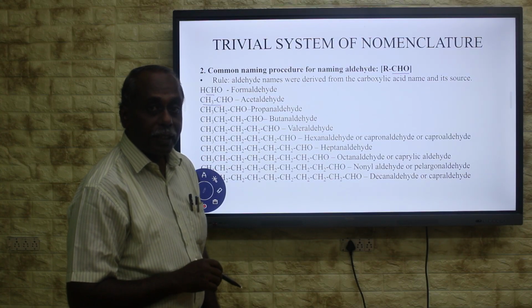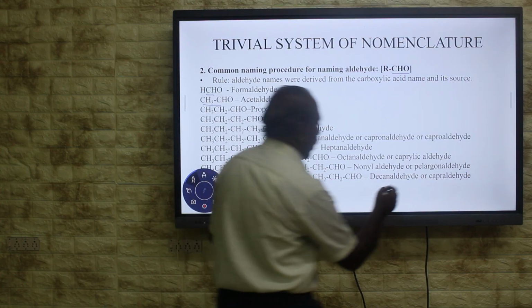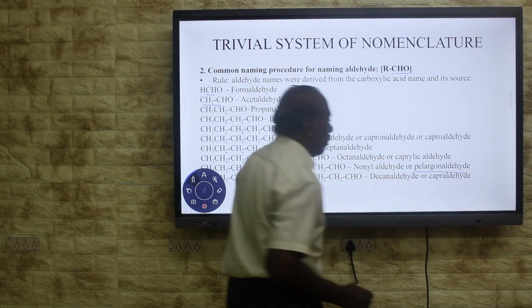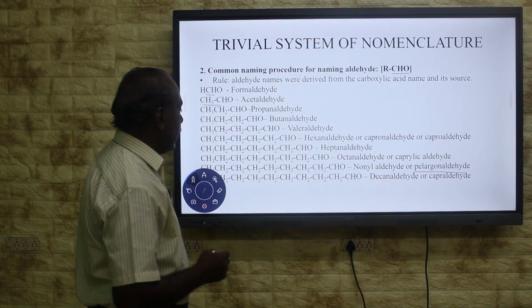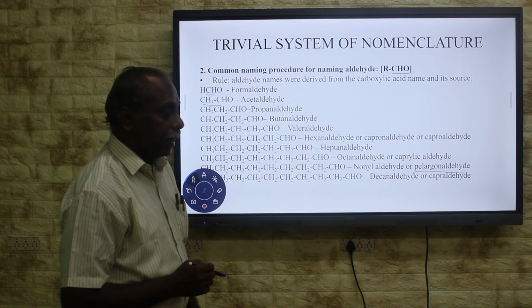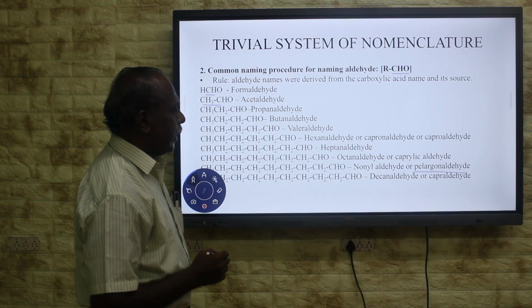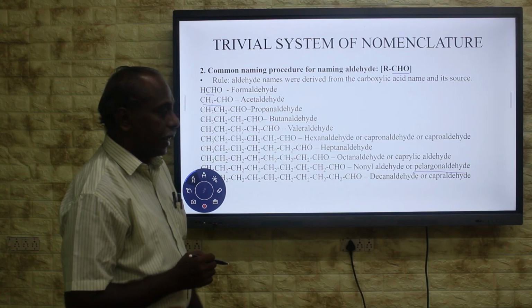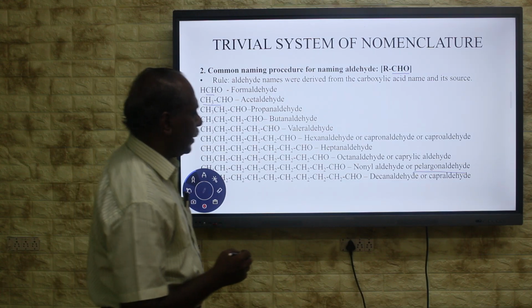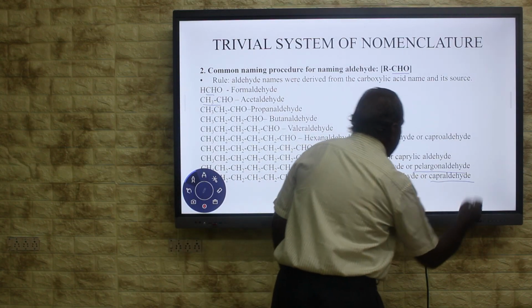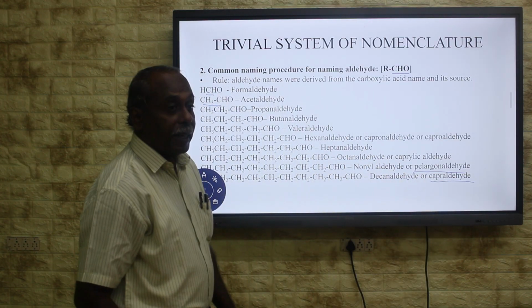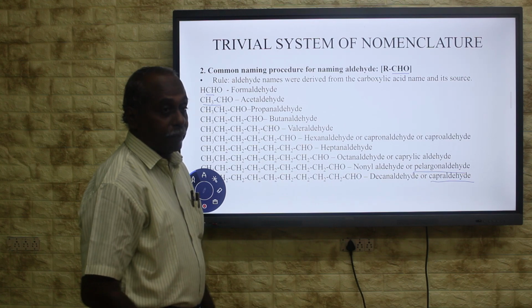From the pelargonic acid we can obtain the aldehyde, pelargonaldehyde. Then the 10-carbon carboxylic acid is capric acid. From the capric acid we can obtain capraldehyde. In that way we can give the name to the aldehyde.